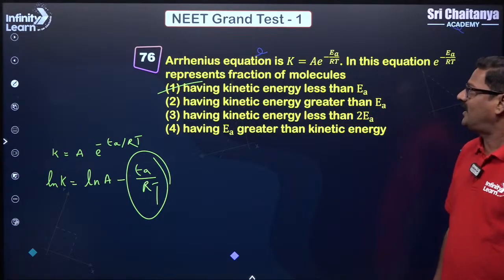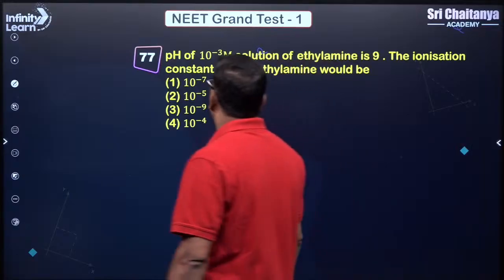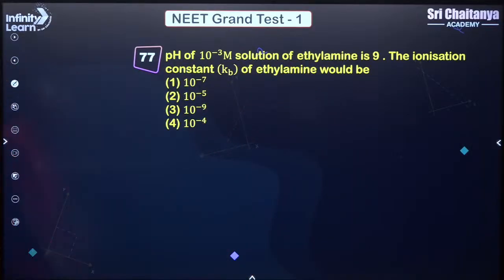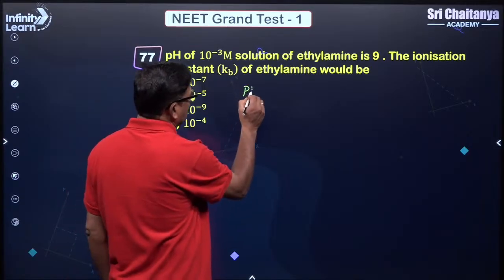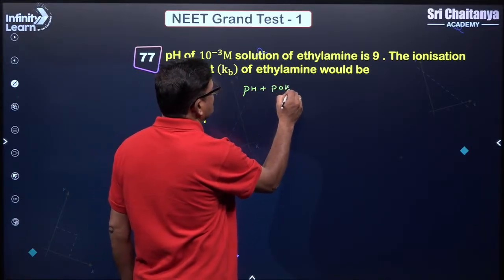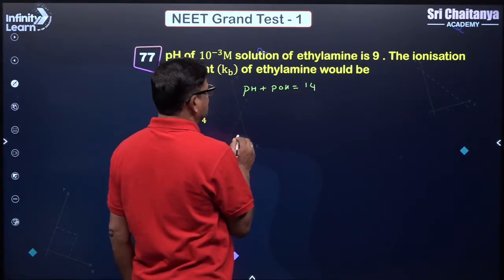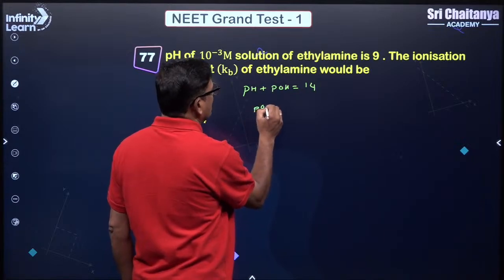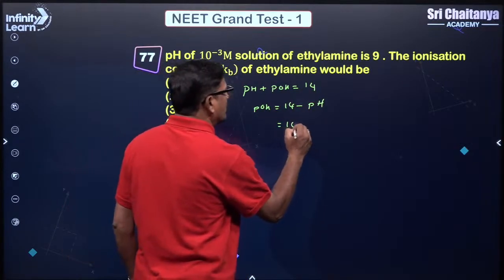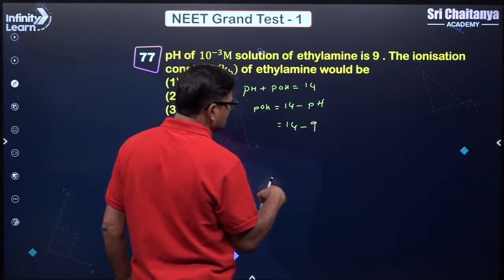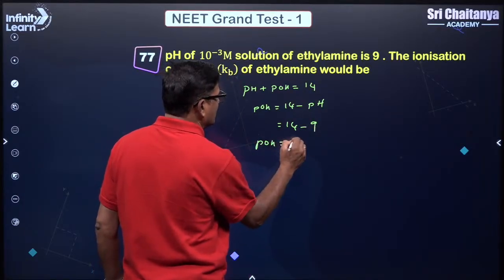And the pH of 10 power minus 3 solution of ethylamine is 9. So the ionization constant Kb for ethylamine is: pH plus pOH is equal to 14, so pOH is equal to 14 minus pH. pH is given as 9, so pOH is going to be 5.